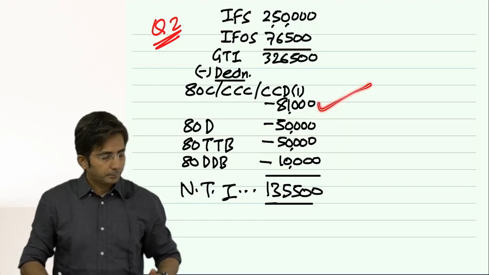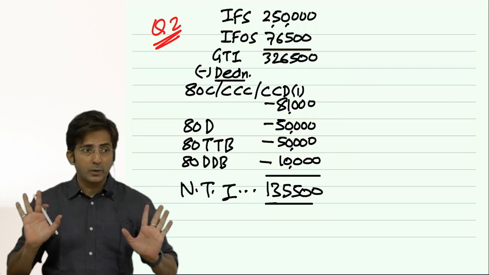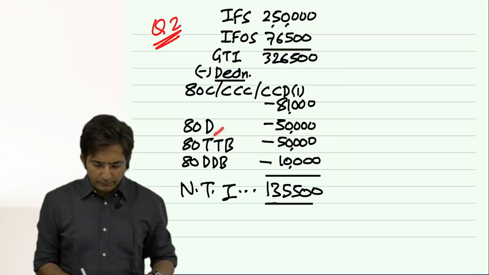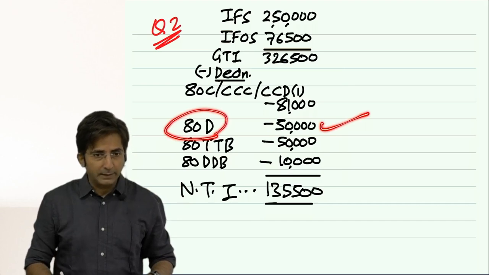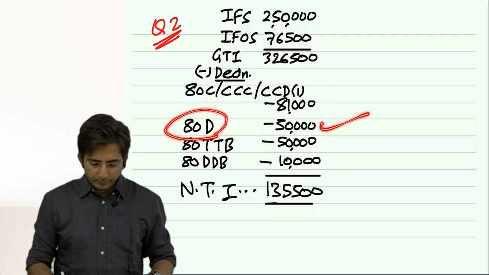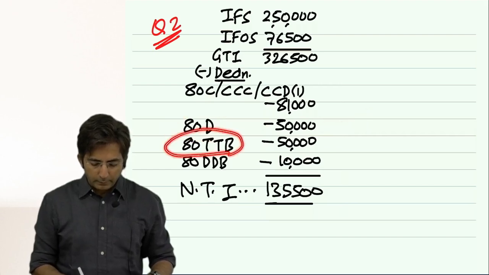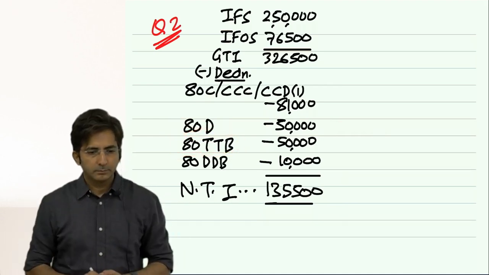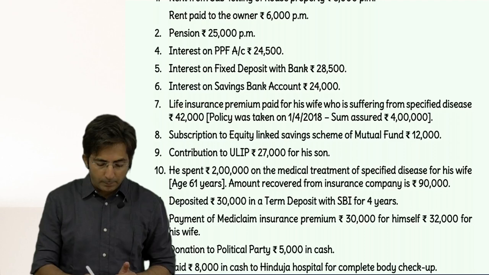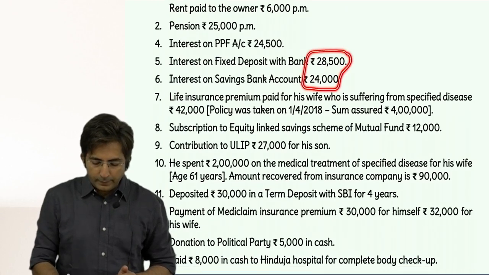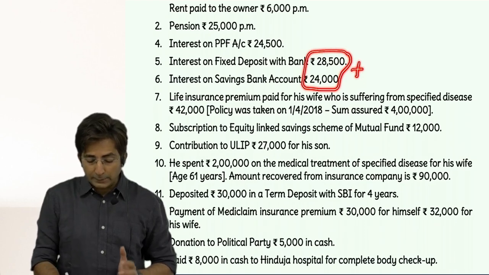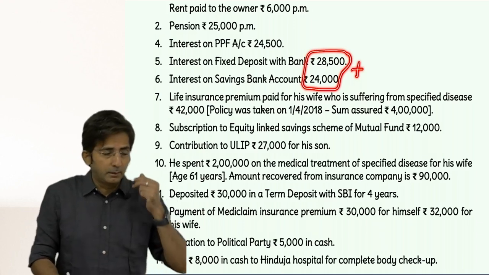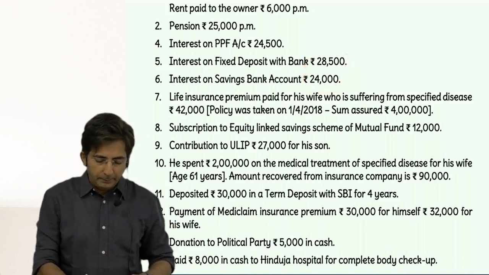Check here. And once the set of C sections is over, then randomly you can take any. It's better to go in the order of the sum. So in the order of the sum, we have 80D, that I already discussed, 50,000. Then 80 TTB. What have you written against 80 TTB? Interest on any account with banks or post office. And what was the amount? 28,500 plus 24,000, so actually we had 52,500. But there is a limit, maximum 50,000. You can take maximum 50,000 only. So in 80 TTB it is 50,000.